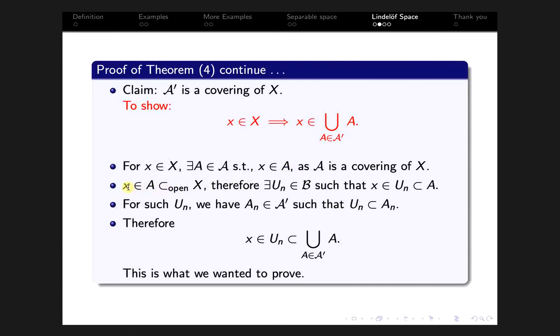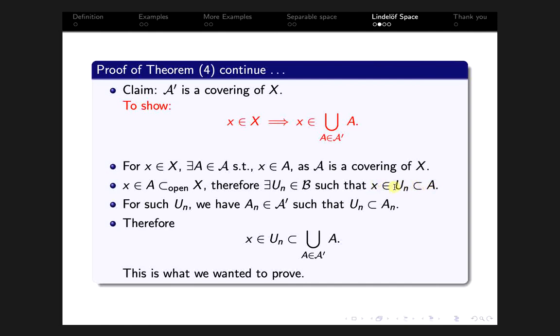Now little x belongs to A, and A is an open subset of X. Therefore there exists some basis element containing little x, that is, there exists some un in the basis B that contains x, and un is contained in A. This is the definition of openness.